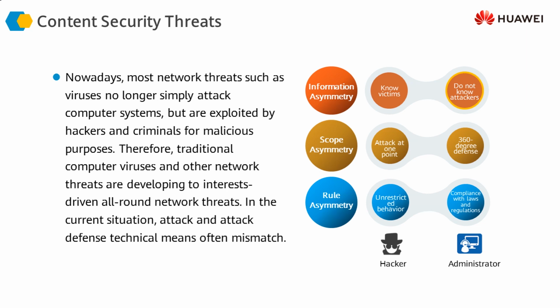Any application, any server, any user can be attacked. So it is difficult for the administrator to protect multiple assets. However, it is easier for the hacker to attack because he can choose any target that he wants, but the administrator or the security team has to be ready to defend all the assets that they have. So this is information asymmetry.